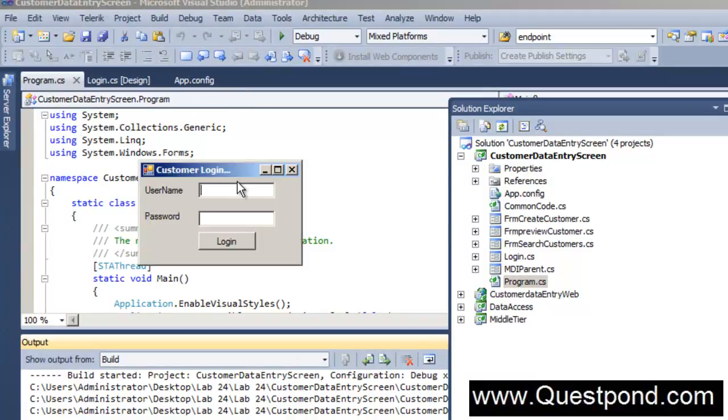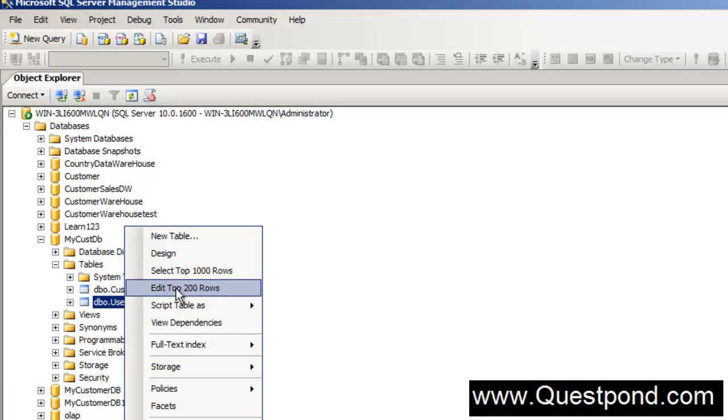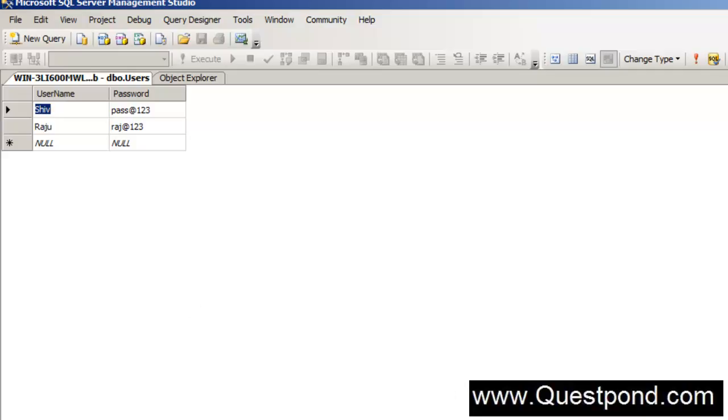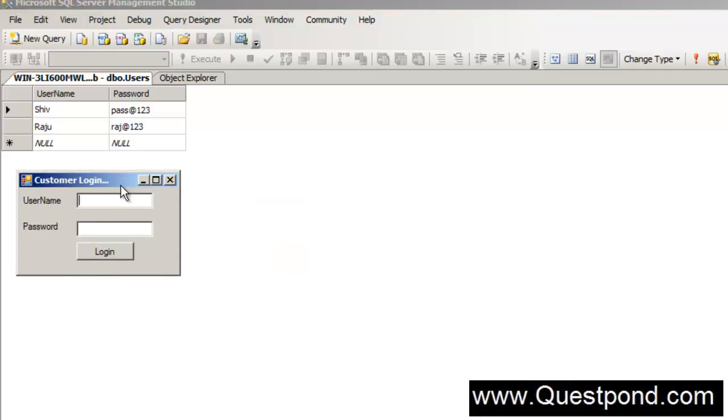Now the next thing is, when the end user puts a proper username and password in this login form, we would like to validate these usernames and passwords from a dbo.users table which we had recently created. So as soon as the end user puts in the username and password, we would like to validate these credentials from this users table over here.